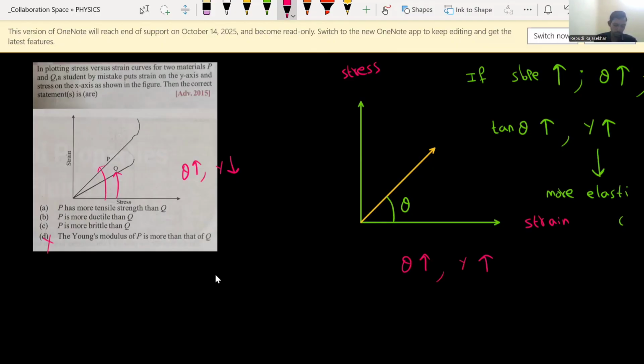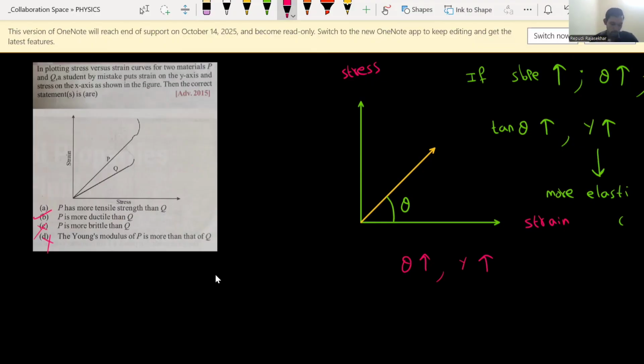Next, option C and option B we will verify. It is easy. P is more ductile than Q. P is more brittle than Q. Ductile means the material becomes very thin and its elongating nature also increases. If you see the given graph, if you apply stress, which graph is expanding more? P is expanding more compared to Q. So definitely P is of a more ductile nature than Q. Option B is right. Option C is wrong.